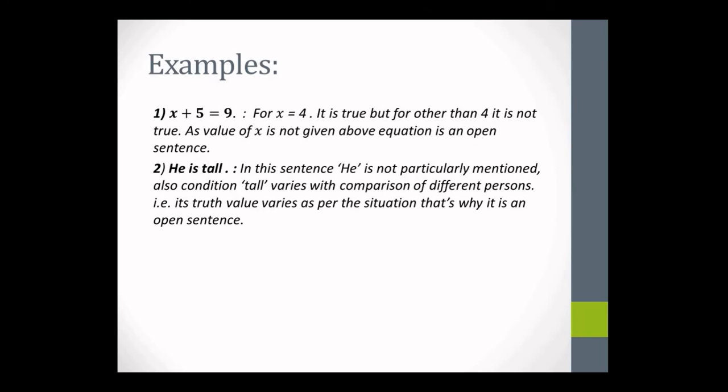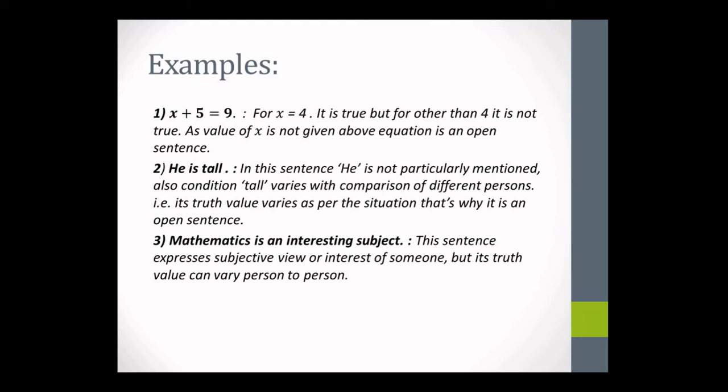Second one: he is tall. Now in this sentence, 'he' is not particularly mentioned. Also, the condition 'tall' varies with the comparison of different persons. So its truth value varies as per the situation. That's why it is an open sentence. Third one: mathematics is an interesting subject.